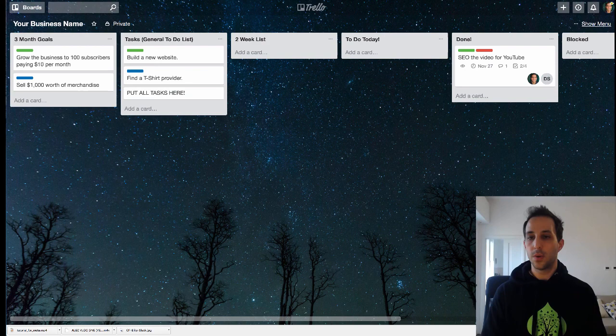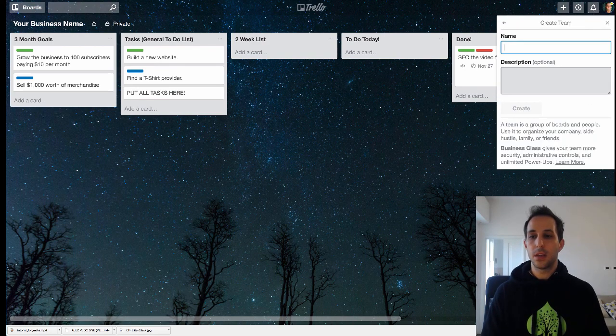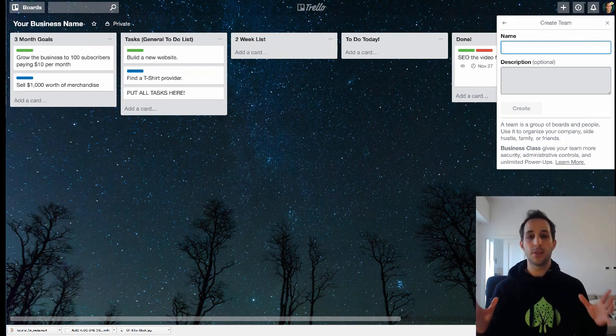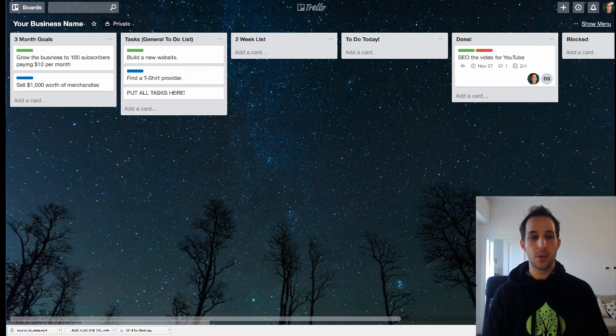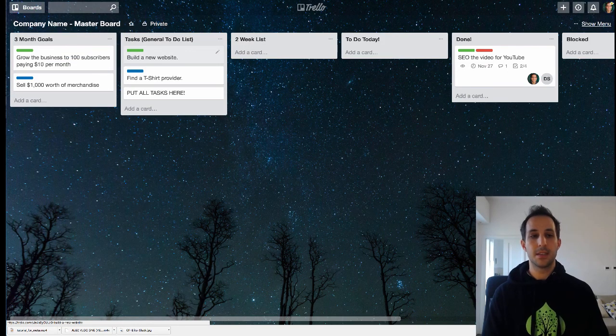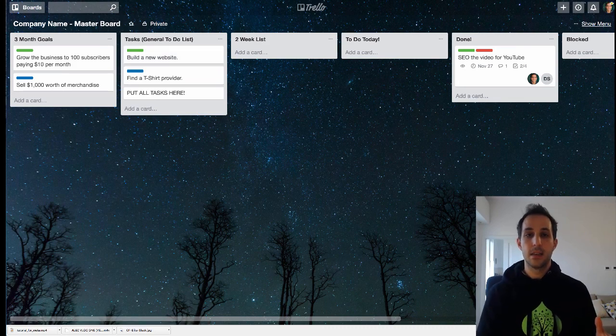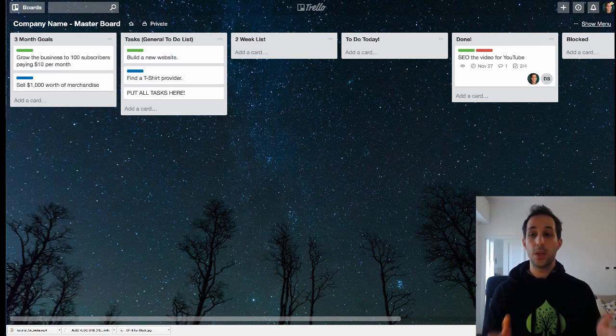So now that you have your Trello board sort of set up, one other thing you're going to want to do is you're going to want to create a team. So a team is a way that you can have all the members of your team on a given board. So let's say that this is your master board. You want to have a master board, company name, master board, so that everyone on your team can see the general to-do list and the 3-month goals. And then every week on Mondays, I find it really convenient to assign these tasks to my team members, and then we work together in week-long blocks.